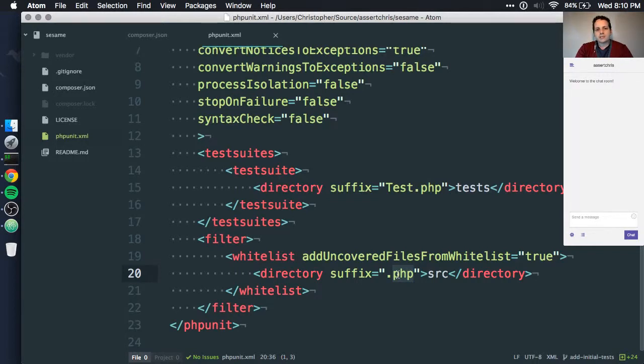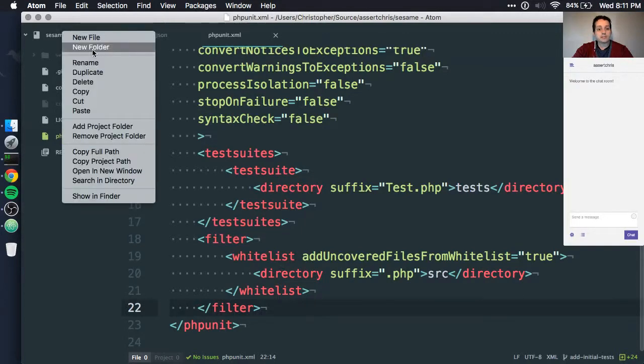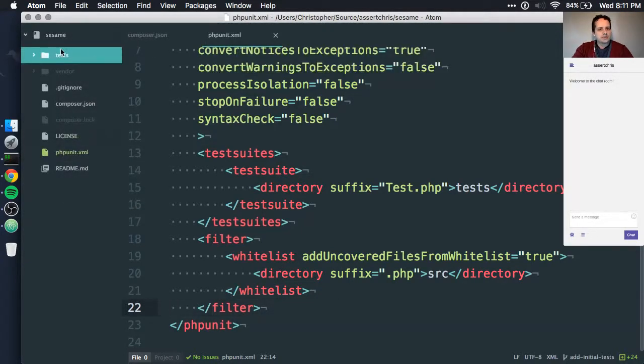It's pretty healthy to delete code from your code base if you can afford to, because the less code you have in there, the less code you have to maintain. So anyway, we'll look at that later. Test coverage. Now we need to make a test folder, so I'll just call this tests.